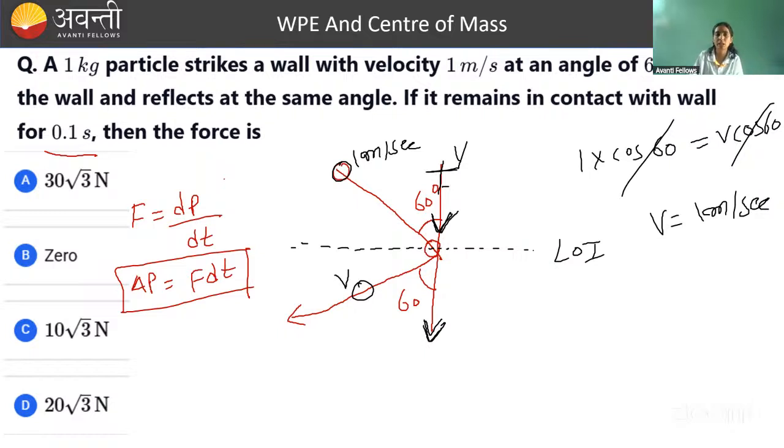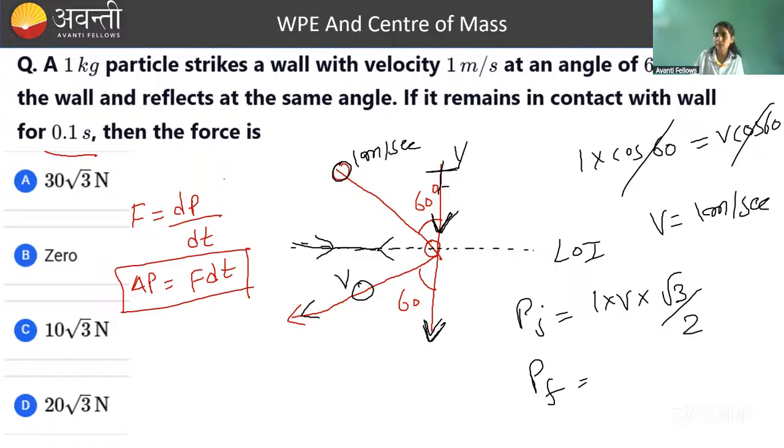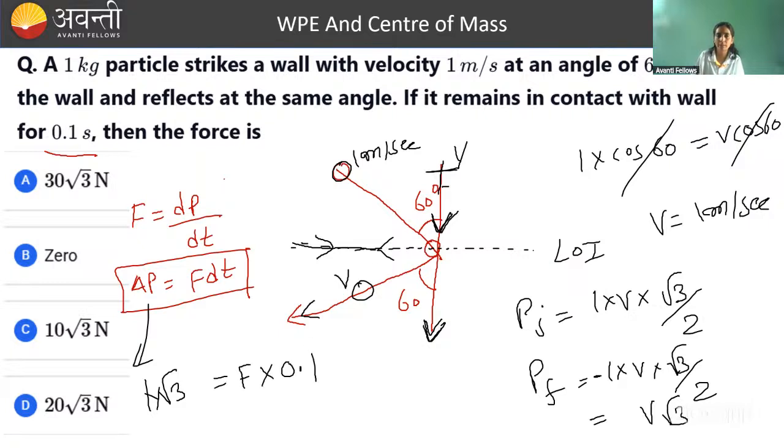Now calculate momentum change. So initial momentum along this direction is how much? mv sin 60. So that is equal to 1 into 1 into root 3 by 2. This is the initial momentum. What is the final momentum? Final momentum is in this direction. How much? 1 into v into root 3 by 2 with negative sign. So the change is how much? 2v root 3 by 2, that is v root 3. V is 1, so this is 1 root 3. Change in momentum you have already got, 1 root 3. And this is force. Time is 0.1 second. So force is 10 root 3. So this is your answer.